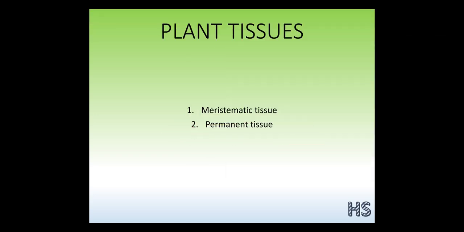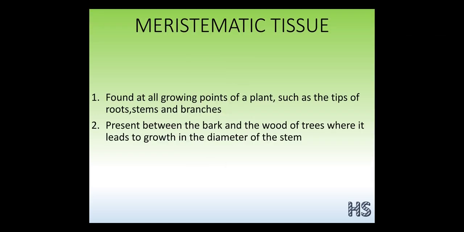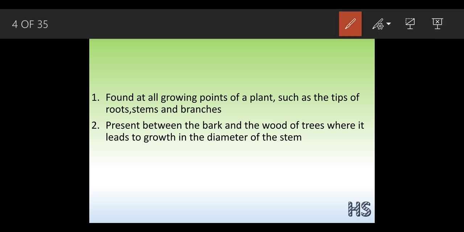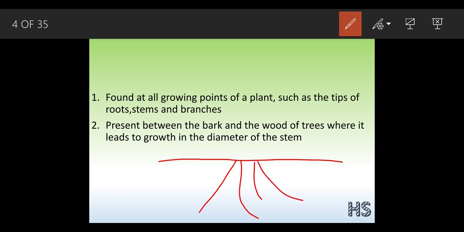So let's understand them in detail. First we are going to understand where these meristematic tissues are found. They are found at all the growing points of the plant, such as the stem, roots and the branch tips. Suppose I make the surface. This is the soil surface. Below the soil surface there would be the root system. Then we are going to make this stem region.